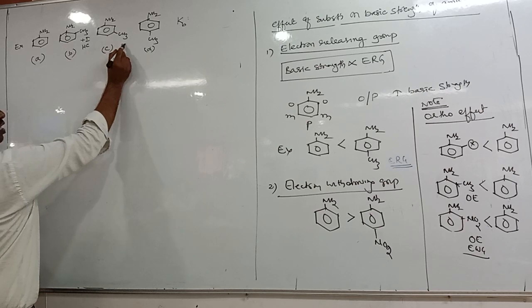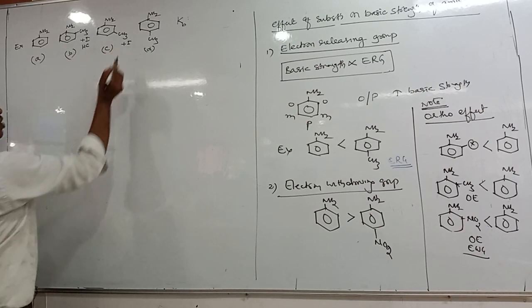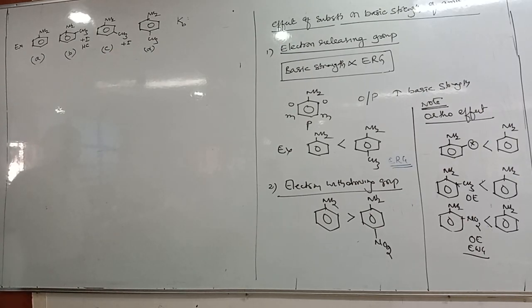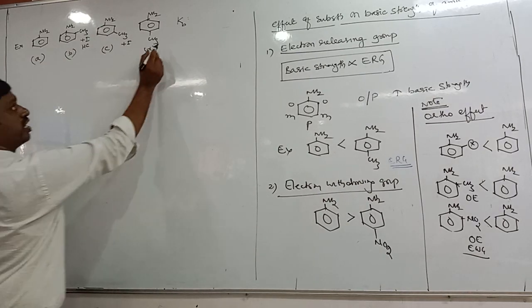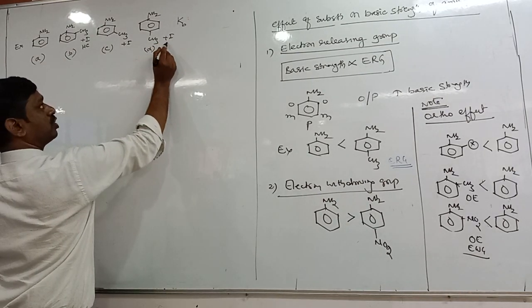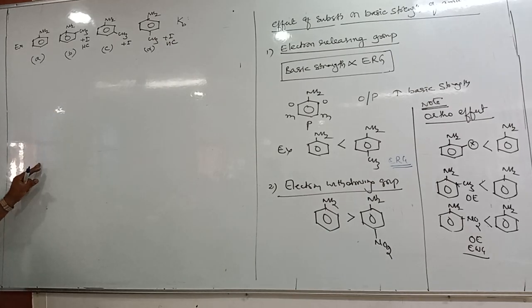This plus I effect operates from all three positions: ortho, meta and para. But hyperconjugation operates from only the ortho and para positions. At meta there is no hyperconjugation, but at ortho and para there is plus I effect as well as hyperconjugation.